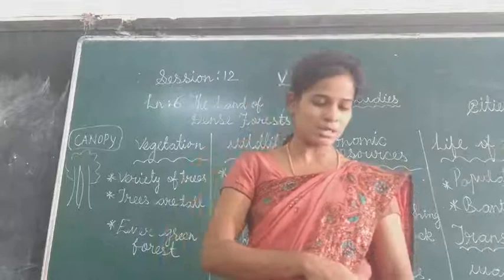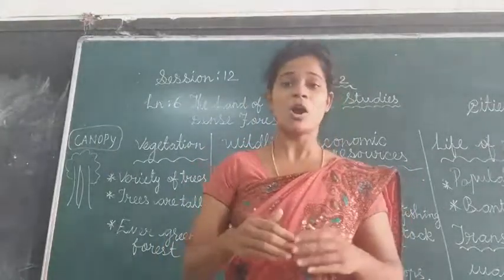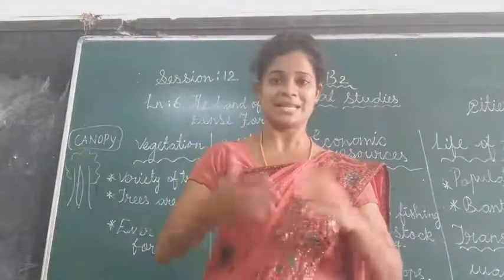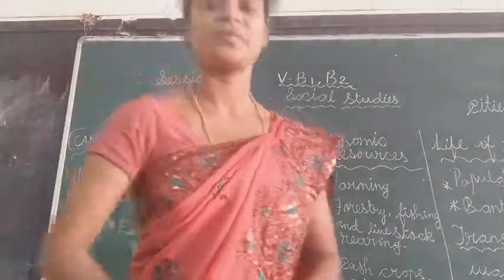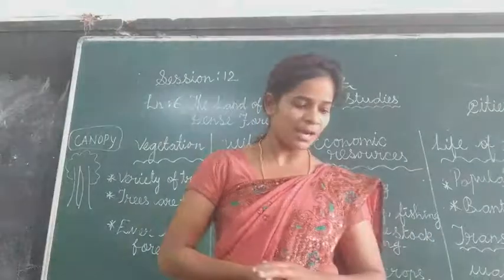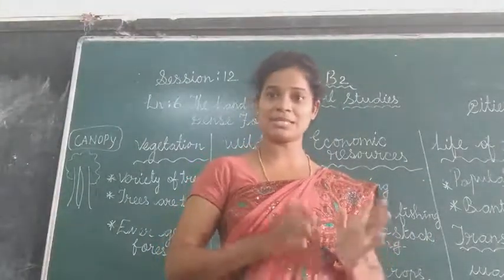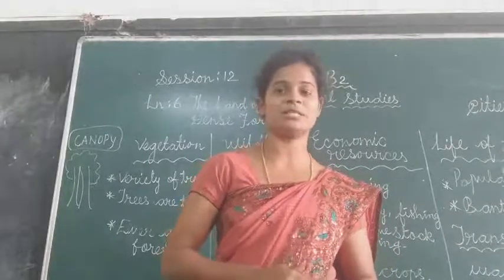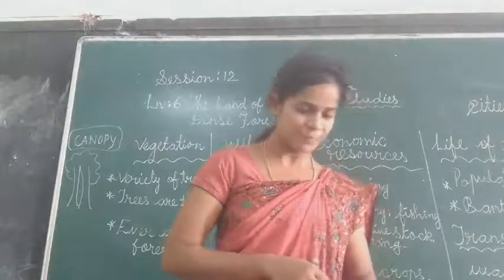That is about vegetation. And also the forest remains always green. The forest in this region is called an evergreen forest. Notice, evergreen forest.